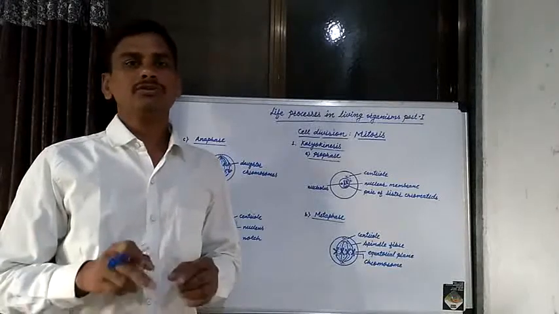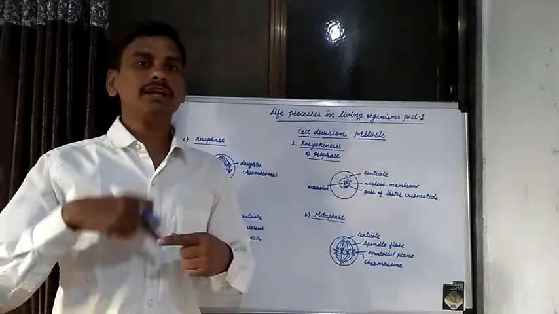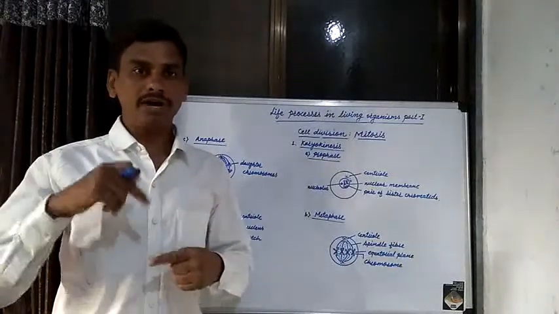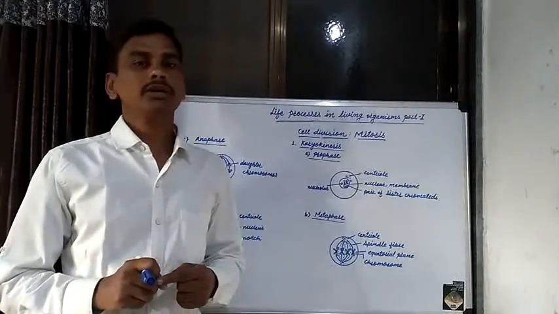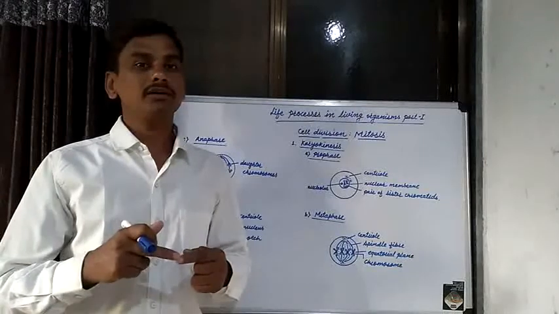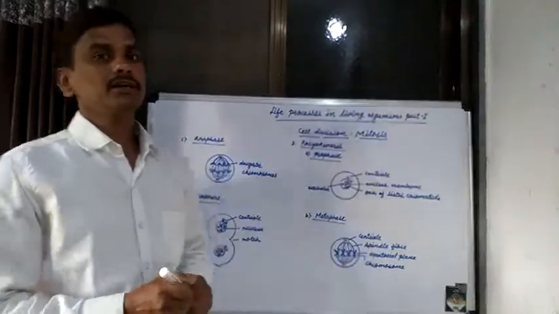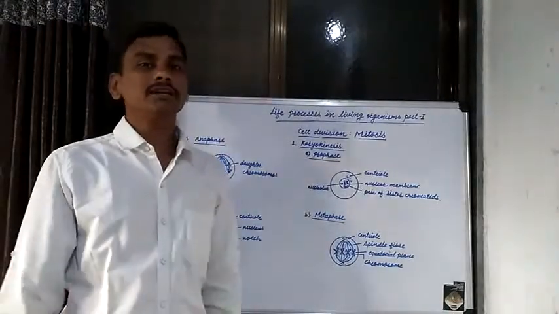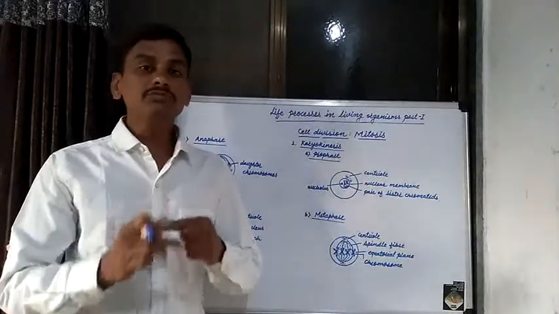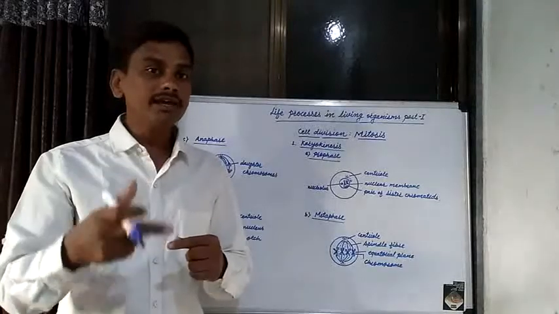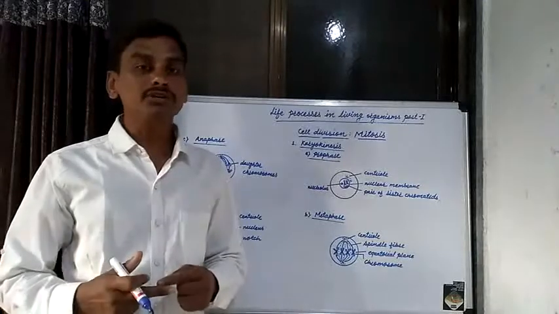Then oxygen enters into the cell by respiration, taking in oxygen and releasing carbon dioxide. This oxygen mixes in the blood, and by the blood circulatory system it enters into the cell. When oxygen and digested food material enter into the cell, the food substances are oxidized to release energy. That is known as production of energy by aerobic respiration.